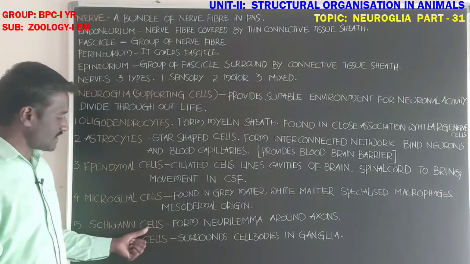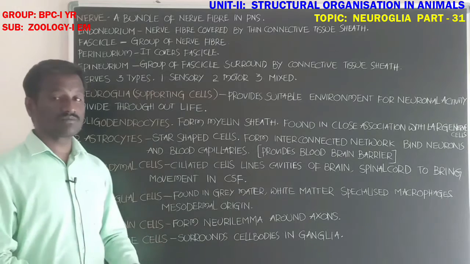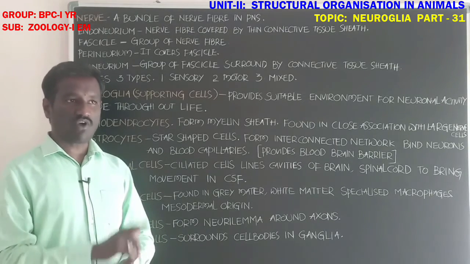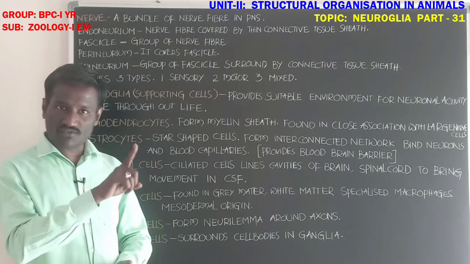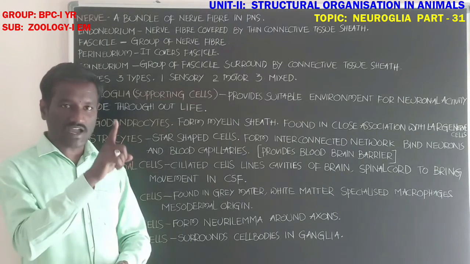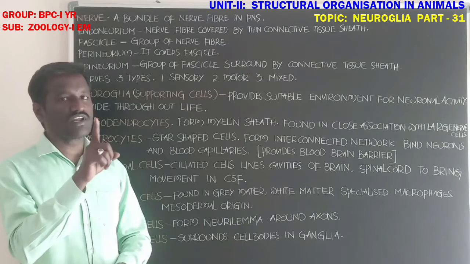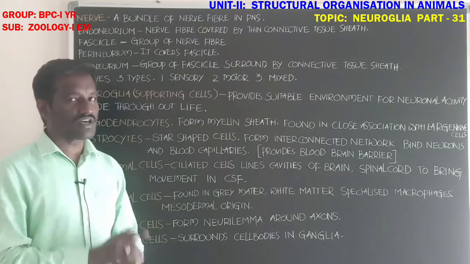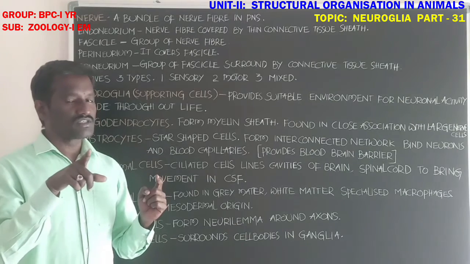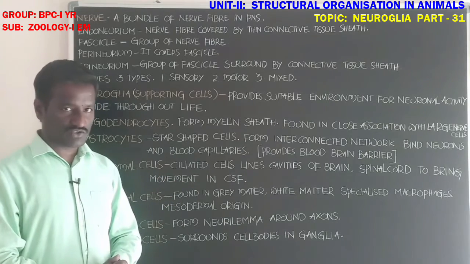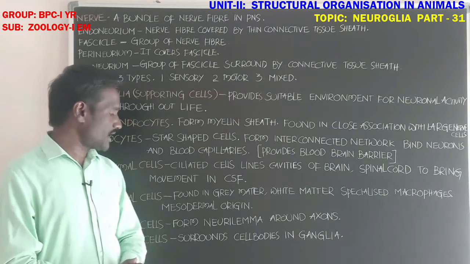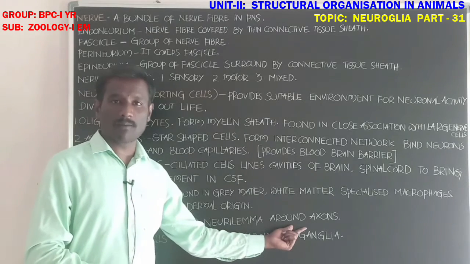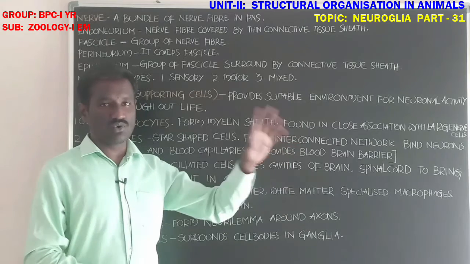Next student, Schwann cells. Schwann cells form the neurilemma. Students, the Schwann cell is covered with a cytoplasmic and nucleated layer, that is called neurilemma. Neurilemma surrounds the entire outer surface of the axolemma. Okay. Schwann cells form neurilemma around the axon of the neuron.